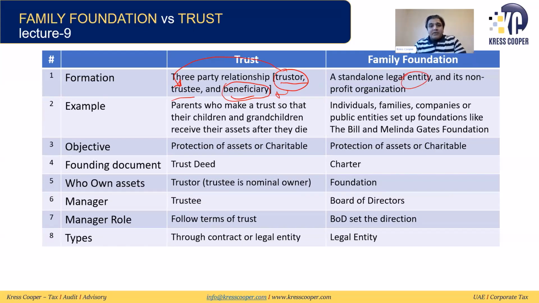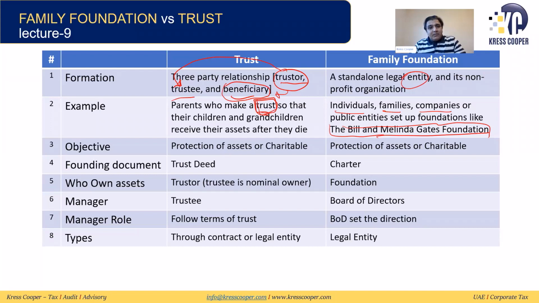Examples: parents who have a trust so that their children and grandchildren receive their assets when they die. This is basically the trust they have created. They transfer the asset in the name of the trust on a temporary basis. In case of mishap, these assets need to be transferred in the name of their children. This is the trust. And for a family foundation, individuals can set up, families can set up, companies can set up a foundation. The biggest example is the Bill and Melinda Gates Foundation. This is the foundation they have set up for charitable purposes.